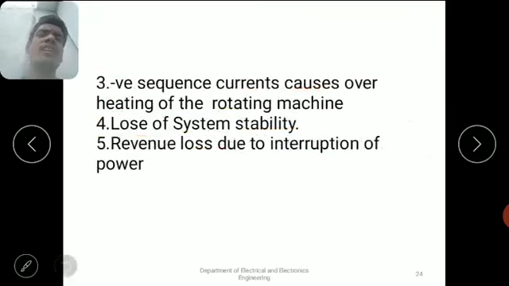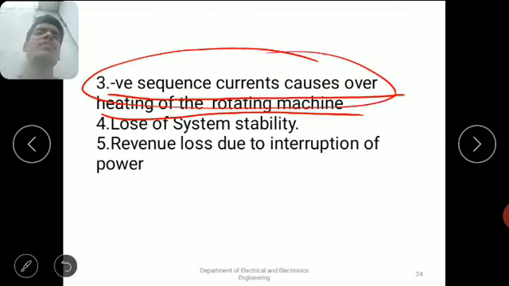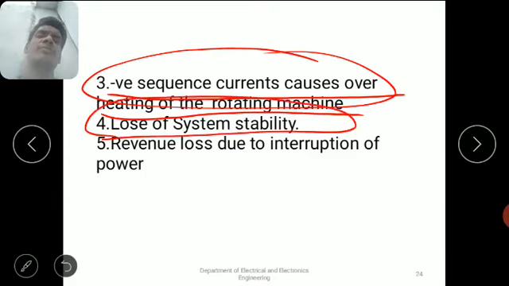Okay. And coming to the next point, already we know what happens in the case of an open circuit fault. Negative sequence currents cause overheating of rotating machines. By open circuit fault, what happens? Negative sequence currents will be generated in the machine. Then the generator or motor may get overheated. Okay. And the fourth point is loss of system stability. Due to open circuit or short circuit faults, the system stability may be disturbed.